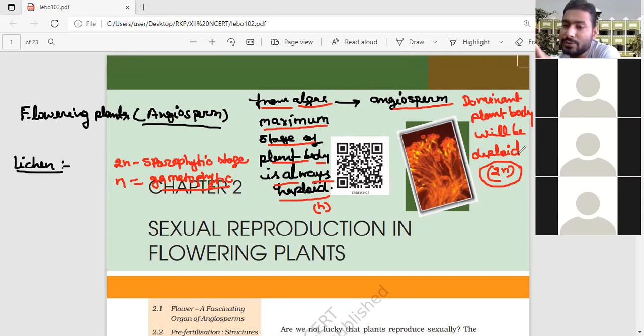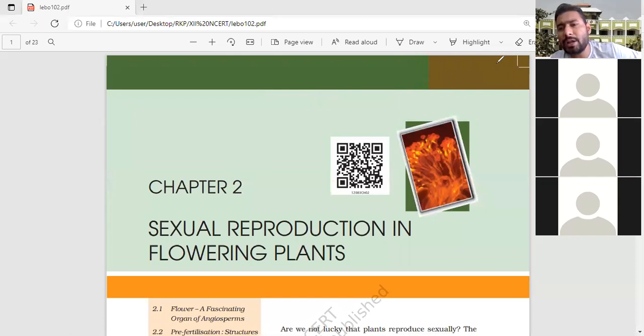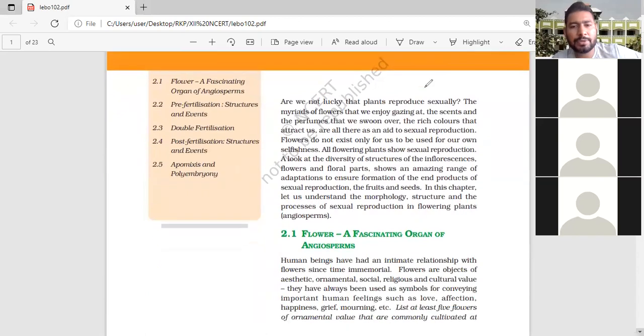You studied this in +1, but now you have forgotten it because that syllabus was very lengthy. I understand you forgot, but now you have to come back to the points. So this is the basic concept. If flowering plants come up anywhere, without hesitation you will say angiosperm. So they are talking about angiospermic plants.